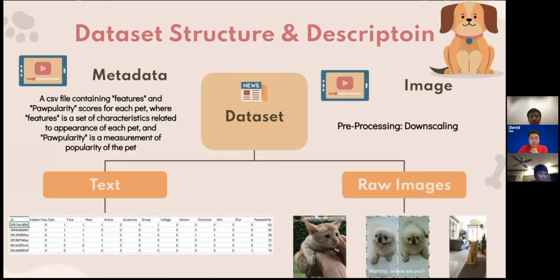Our dataset can be divided into text and images, where text is a CSV file containing features and popularity scores. Features is a set of characteristics related to appearance. Popularity is a measurement of popularity of the pet. Each row in the metadata corresponds to an image. For the raw images, we'll do image downscaling as a pre-processing technique.